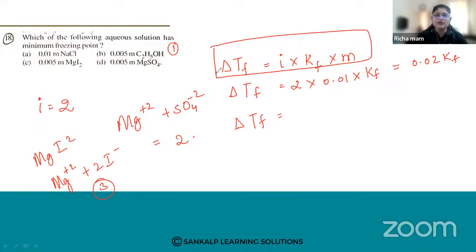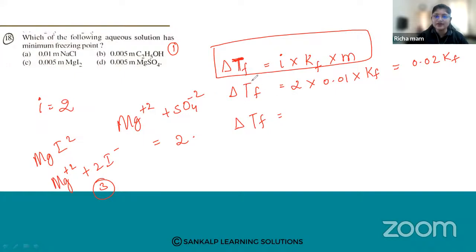So see here, if the maximum, how much value will come? Now delta TF. When you calculate the delta TF, delta TF should be maximum. Then the freezing point will be minimum. Okay. So Jyoti has got it as A. Yes. Others, put the values.